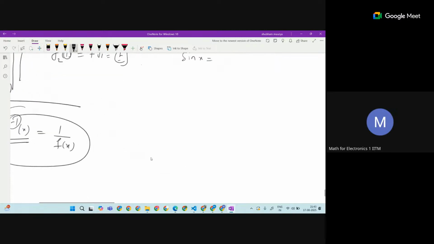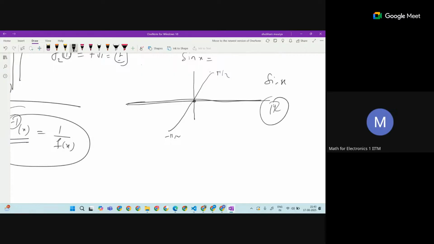Now our trigonometric function is the problem, because it is periodic. If I ask what the inverse of sin x is for the whole real line, we cannot say. That's why I will bound our function between minus pi by 2 and pi by 2. In this domain, our function is one-one.